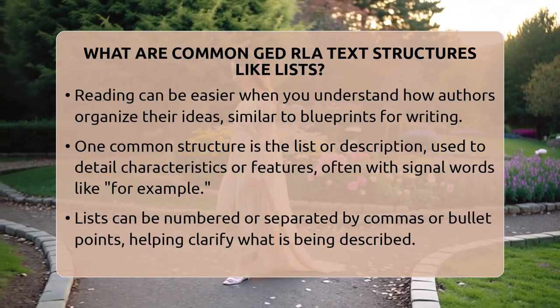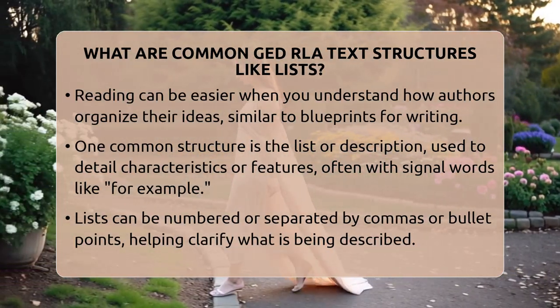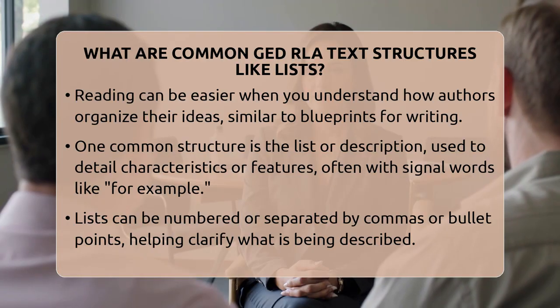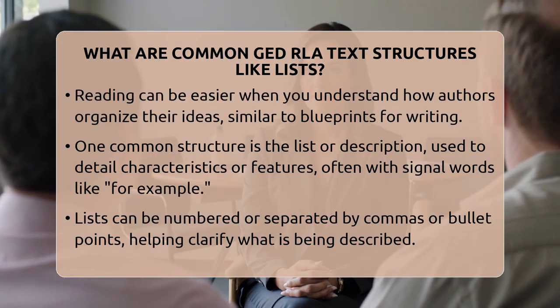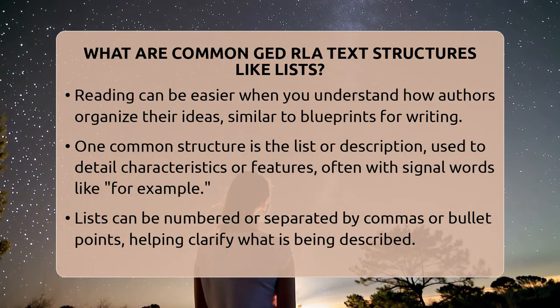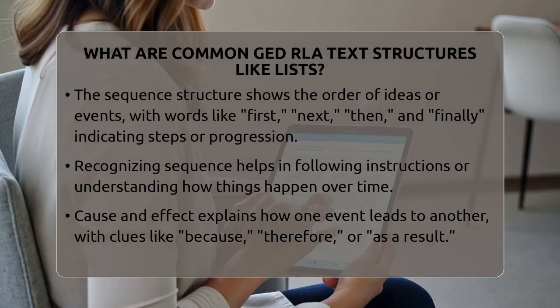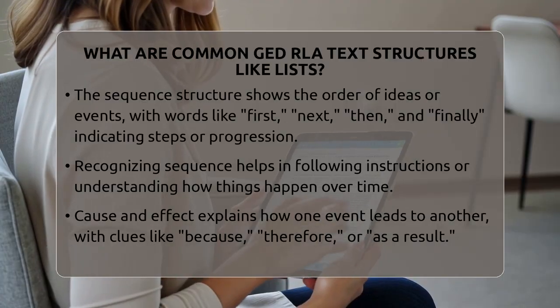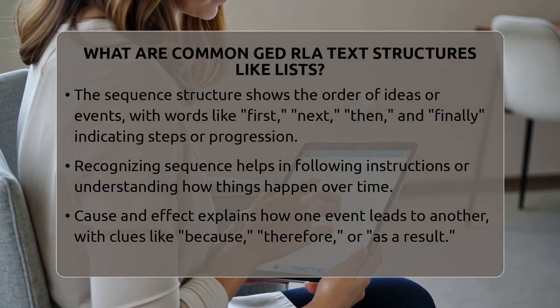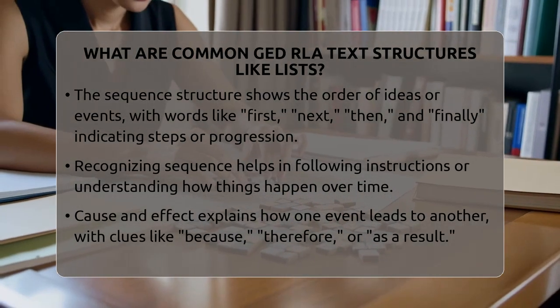For example, if a paragraph talks about the characteristics of a dog, it might list features like size, fur type, and behavior. Signal words like "for example" or "characteristics" often point to this structure. Lists can be numbered or just separated by commas or bullet points. They make it easy to understand what's being described.